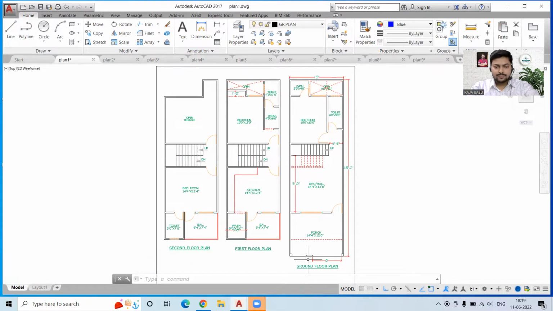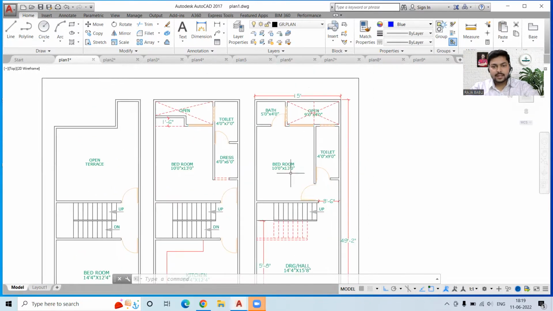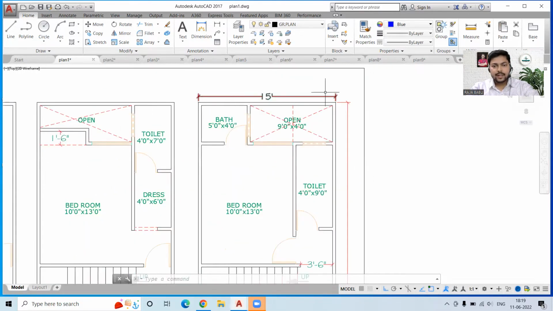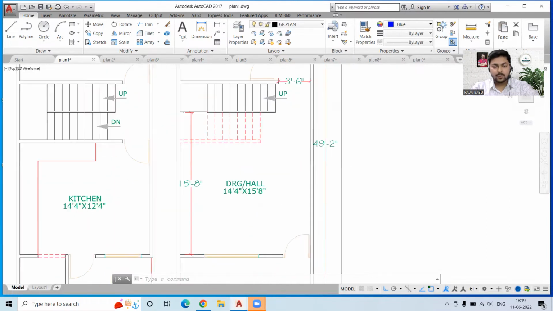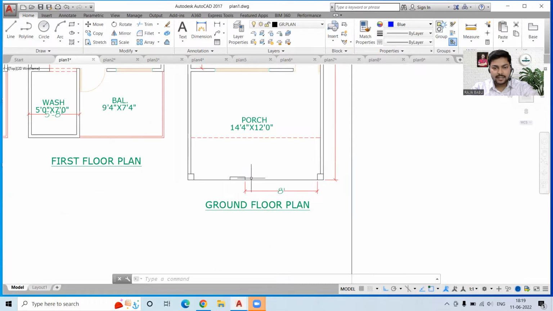Now, first of all, this is a G+2 plan. That means this building has 3 floors: ground floor, first floor, and second floor. These are the 3 floors. Now, this is the area, 15 feet by 49 feet 2 inches. So that much area has been covered over here, and this 8 inches of the space has been left out at this place.